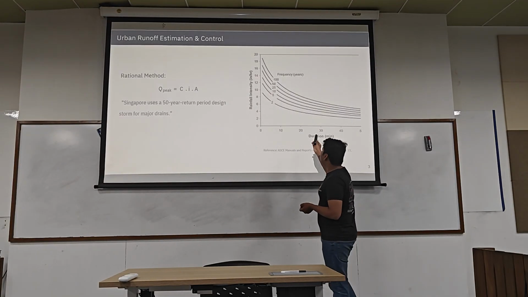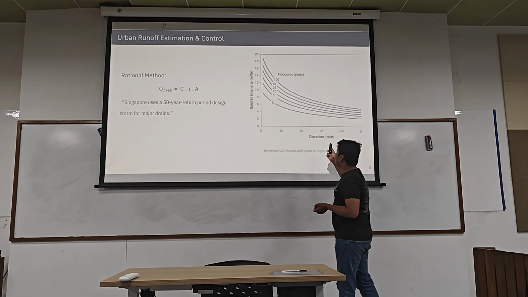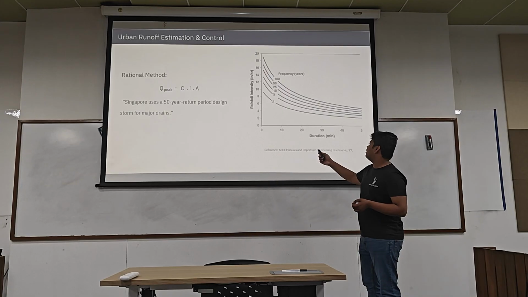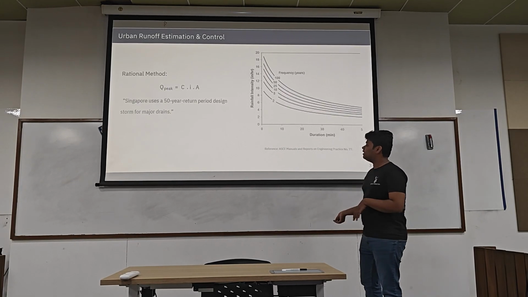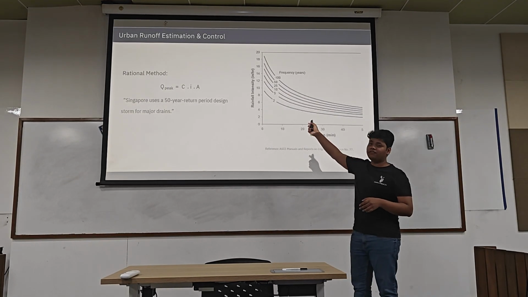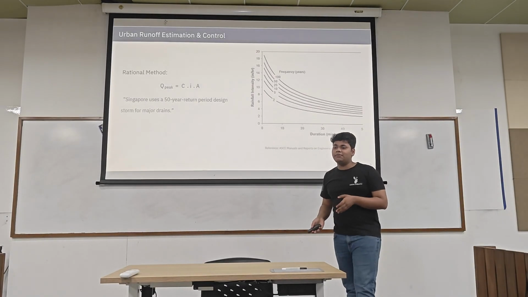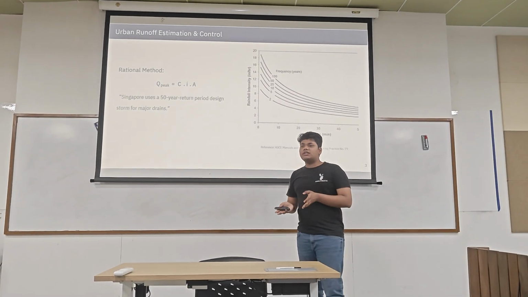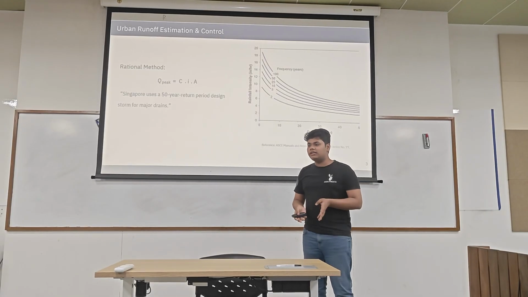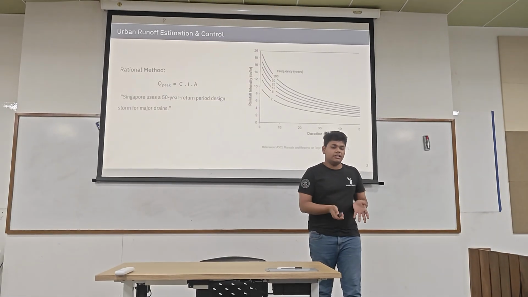Intensity can be calculated via a graph of rainfall intensity versus duration, and we consider the 50-year return period. A 50-year return period basically means a 2% probability in a given year of rainfall of such intensity.